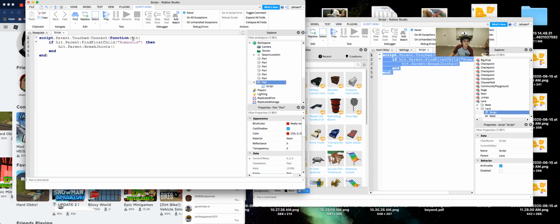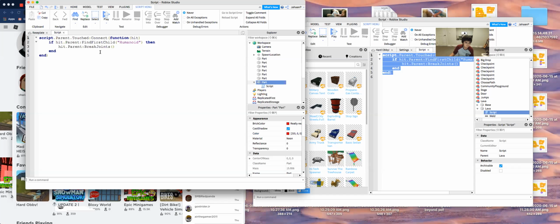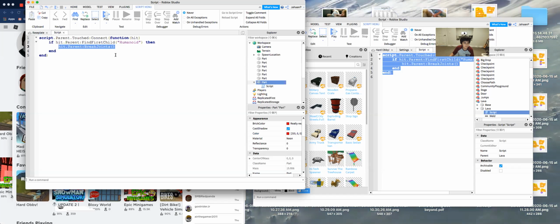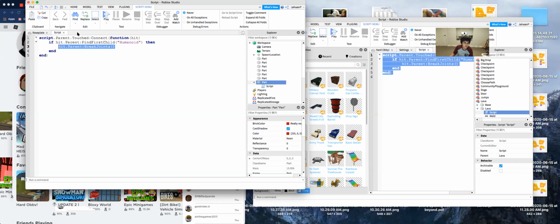Then if the thing that hit it has FindFirstChild Humanoid, because every player has a humanoid, then it'll hit dot parent BreakJoints. So BreakJoints is a separate function created by this programming language that makes the player die, basically, because the joints are broken. So yep.